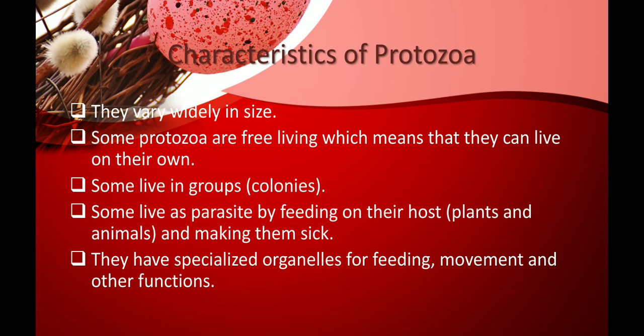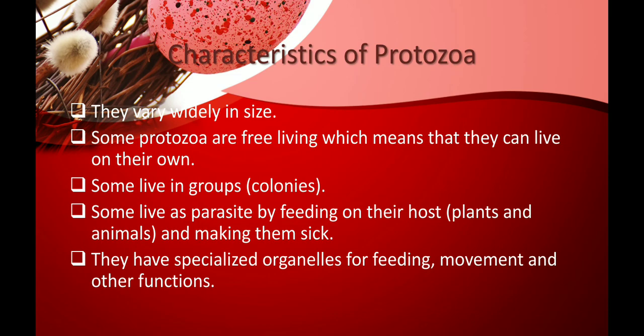So these protozoa have different special organelles for feeding, for movement and for other functions. Each organelle is specialized for a certain function.